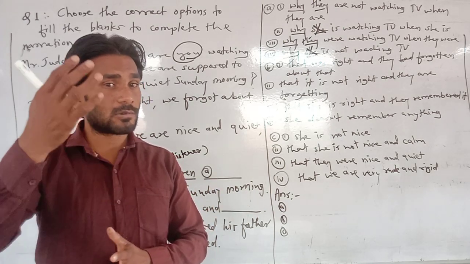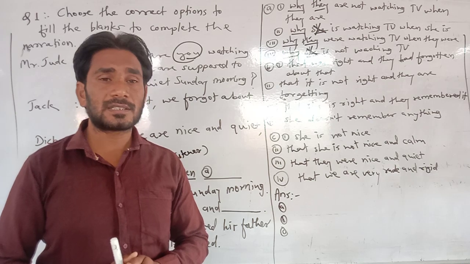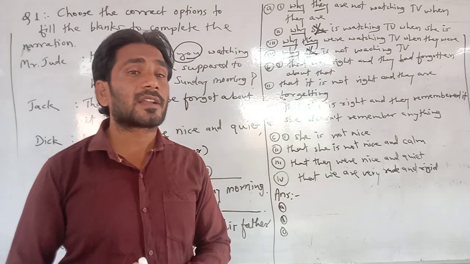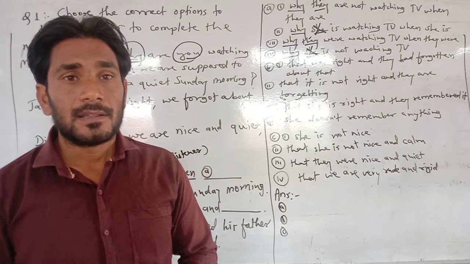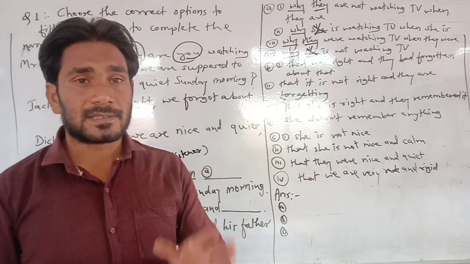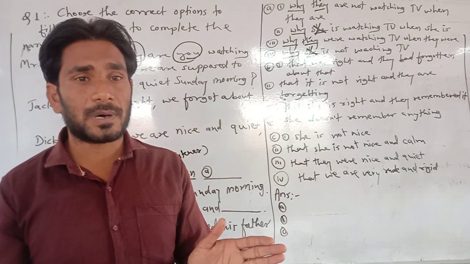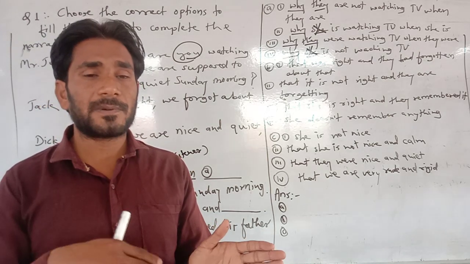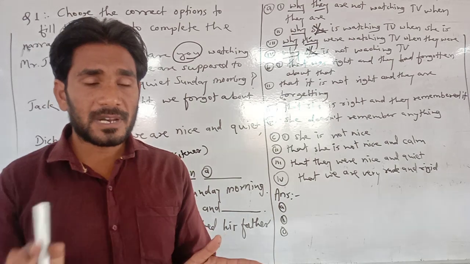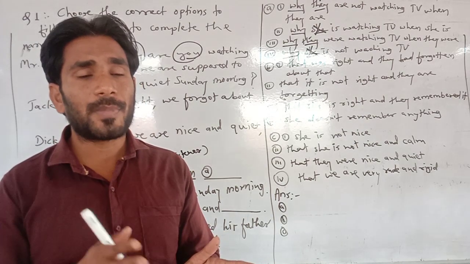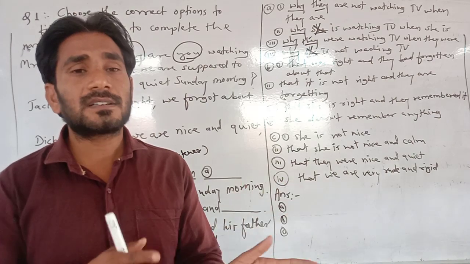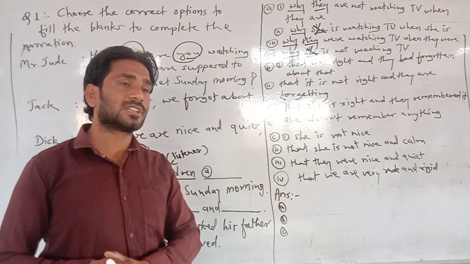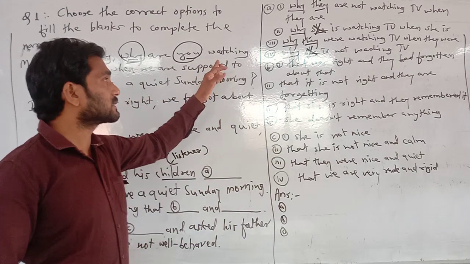Just look at the table that I have given you in our previous lectures on narration. There you will find that simple present tense changes into simple past, present continuous changes into past continuous, present perfect tense changes into past perfect tense, present perfect continuous tense changes into past perfect continuous tense. Means certain changes of tenses are there.